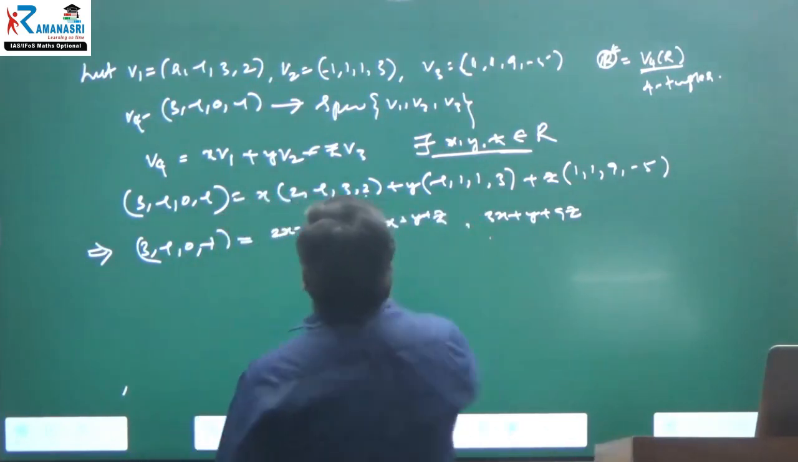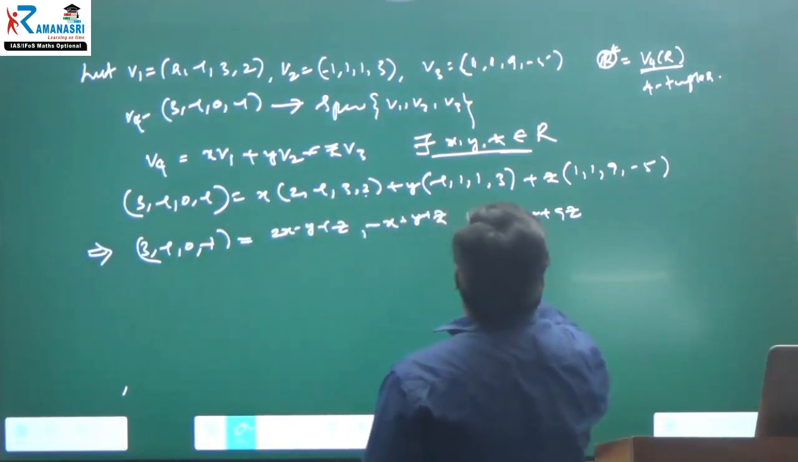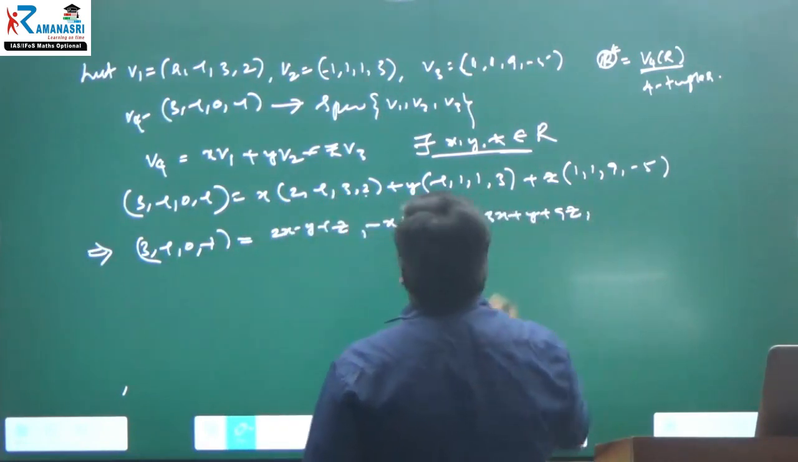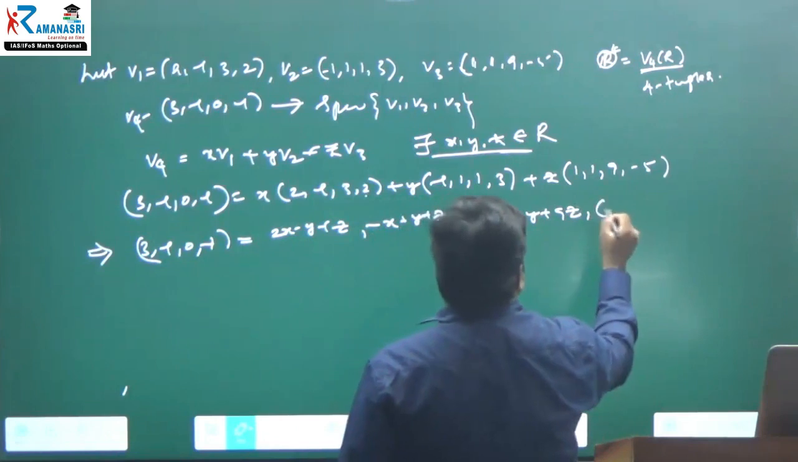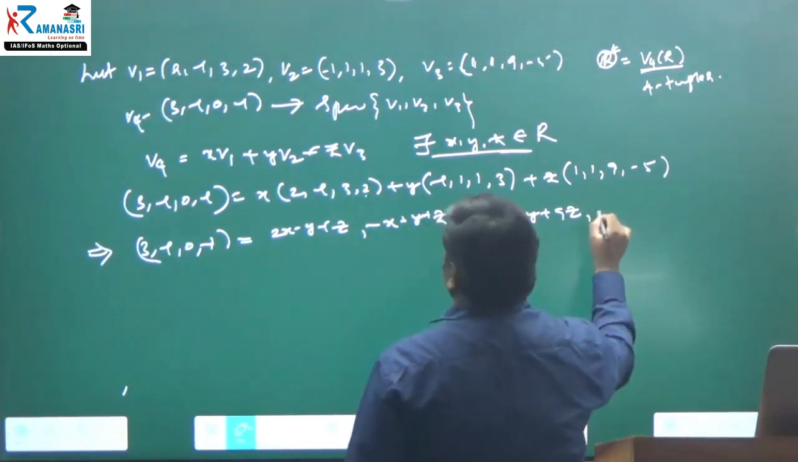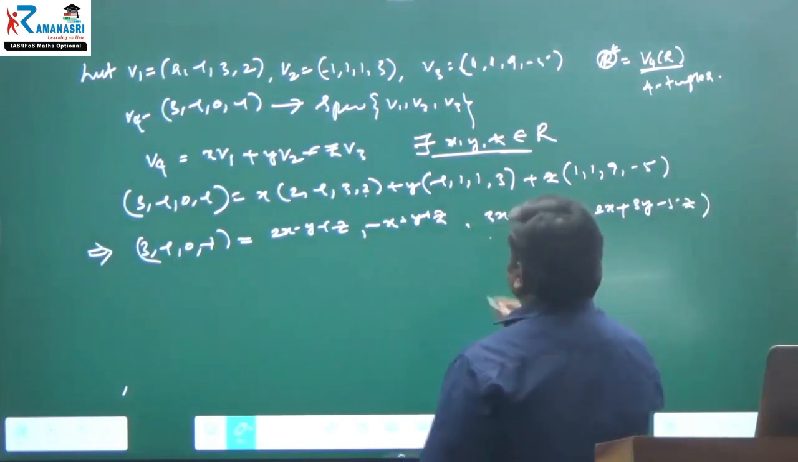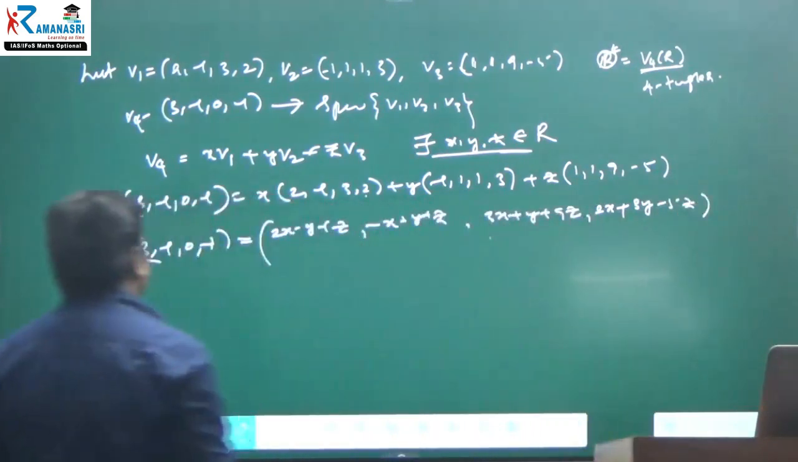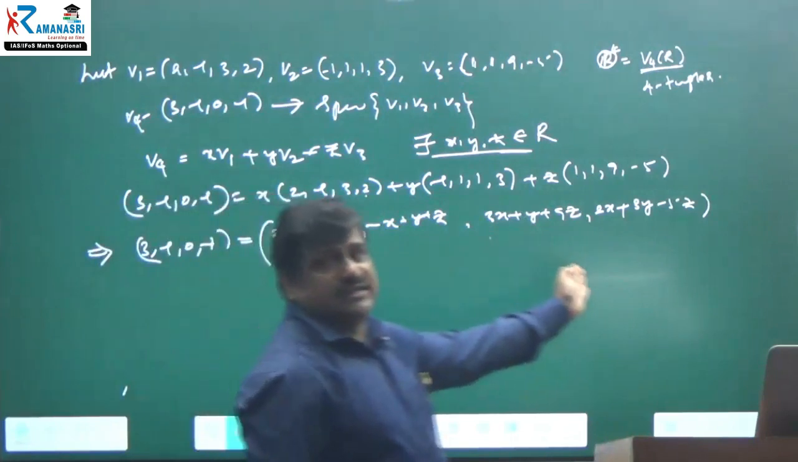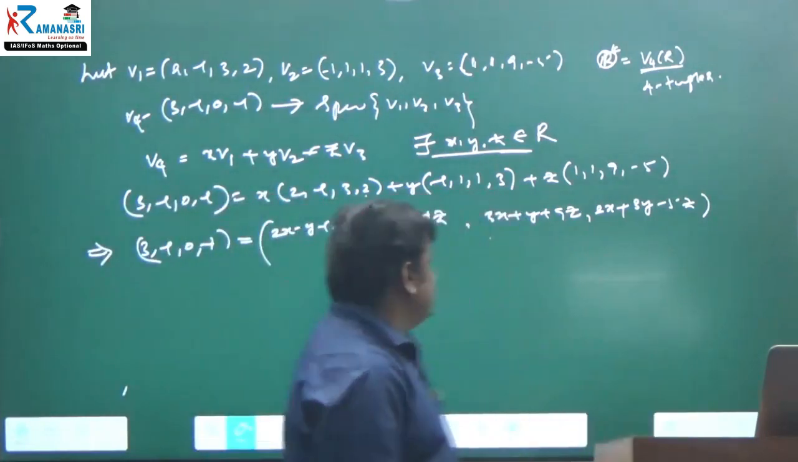Next, the third coordinate is 3x plus y plus 9z, and the fourth coordinate is equal to 2x plus 3y minus 5z. Therefore, this is also a 4 tuple, and the corresponding coordinates must be the same.